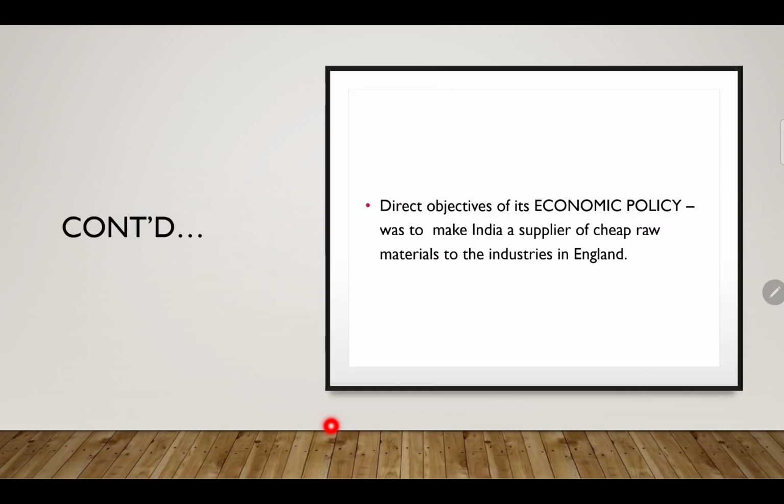Now we have talked about the long-term objective, and now we will talk about the direct objectives of the economic policy, not just policy but the economic policy of the British. The direct objective of the economic policy was to make India a supplier of cheap raw materials to the industries in England.